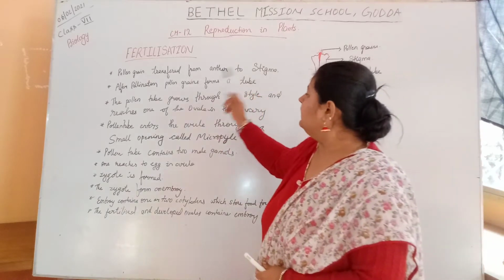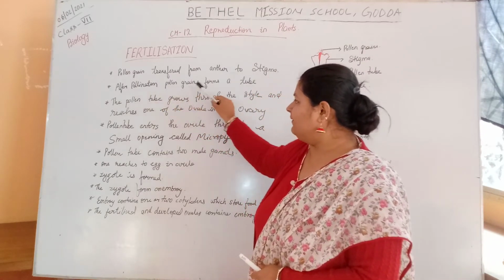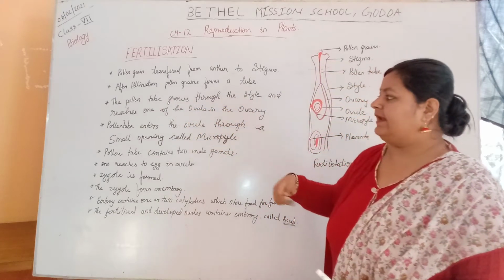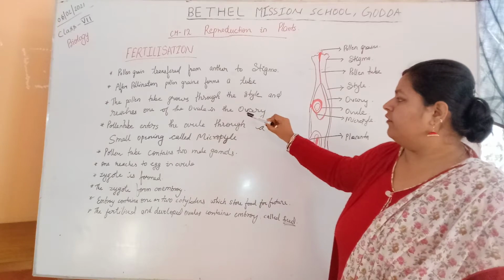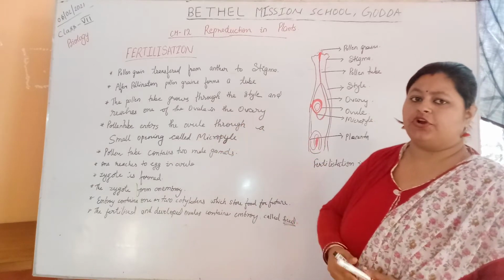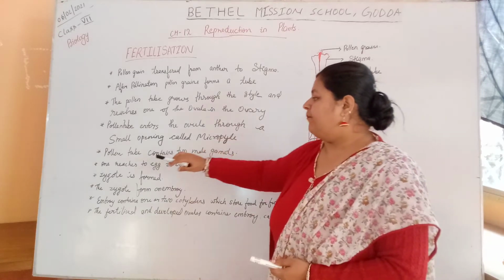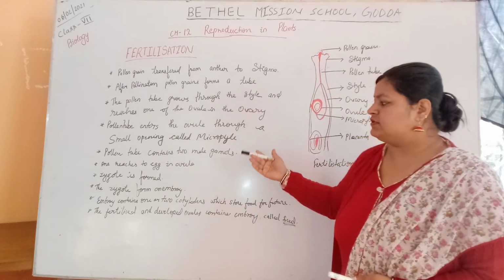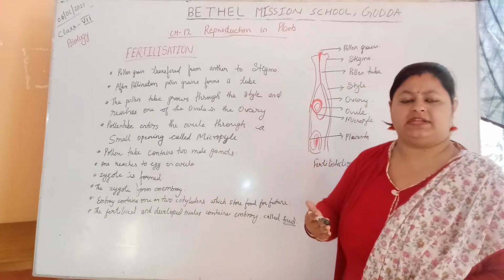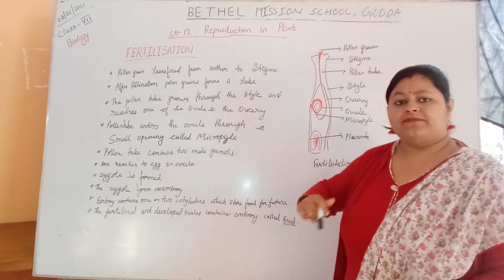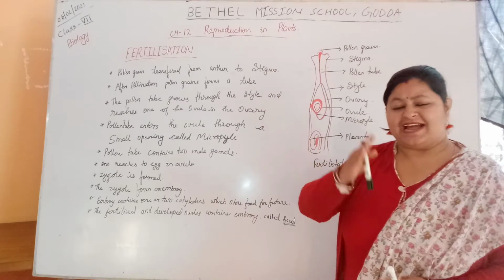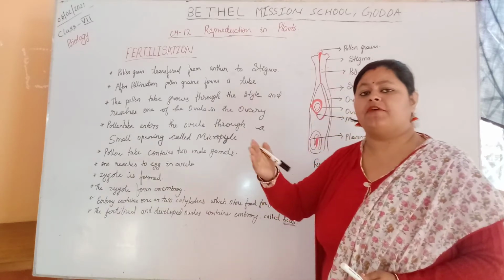What happens then? After pollination, the pollen grain forms a tube. The pollen tube grows through the style and reaches one of the ovules of the ovary. The pollen tube enters the ovule through a small opening called the micropyle. The pollen tube contains two male gametes, one fuses with the egg in an ovule and the formation of the zygote takes place.